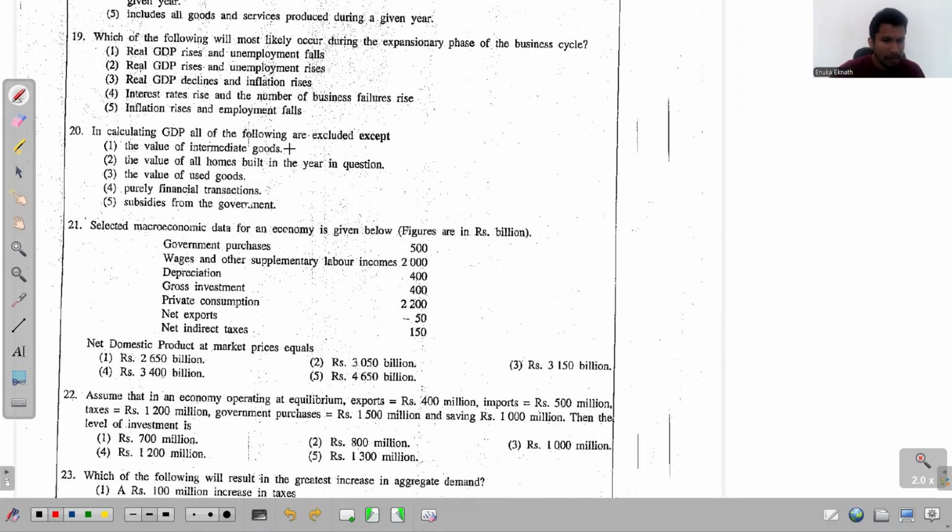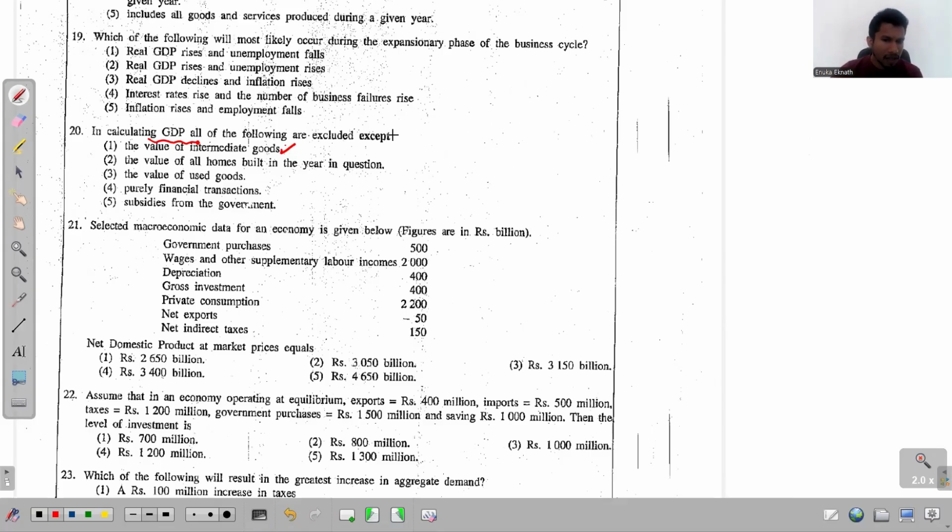We ignore them. So that's true. The next one, the value of all homes, the value of all the houses built in the year in question. Yes, no problem. We can include that whatever the value when calculating the GDP,